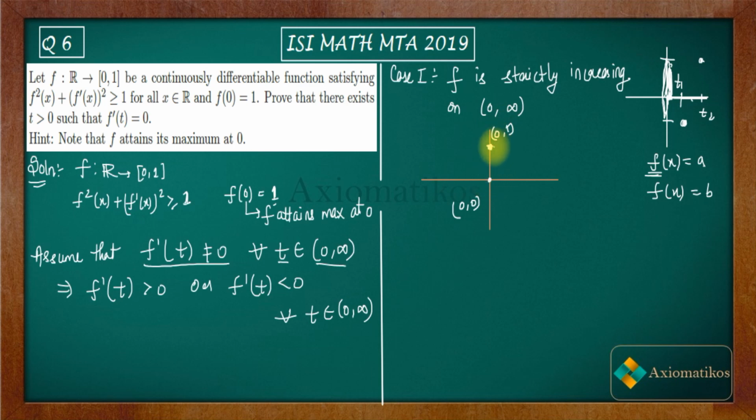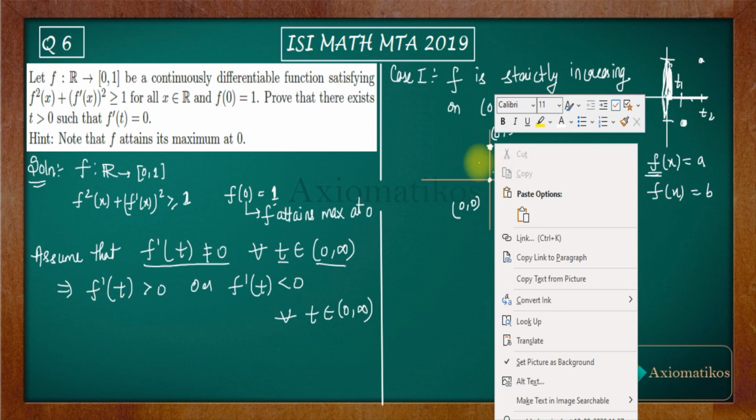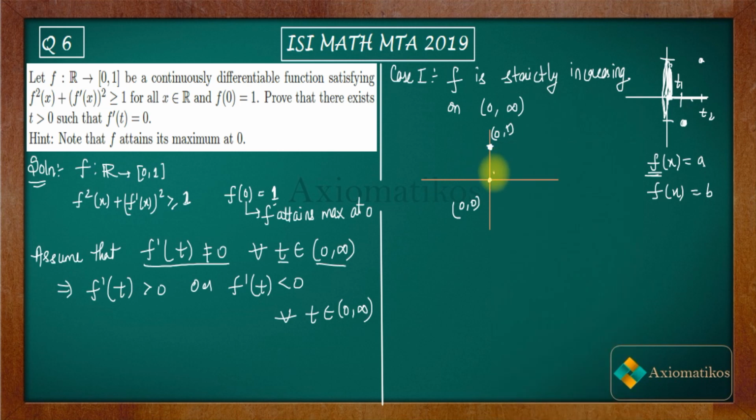Why? Because in order to make this function strictly increasing, you have to start somewhere from here. Are you getting my point? Let us say this is 0 and this is the point next to 0. A strictly increasing function on 0 to infinity will look like this or something like this. That means you have to start from somewhere else. You cannot start from here.